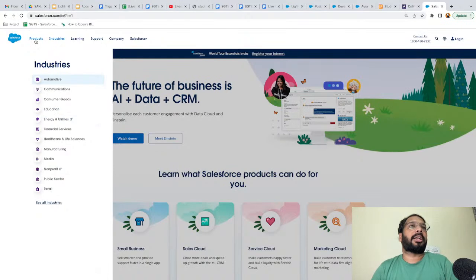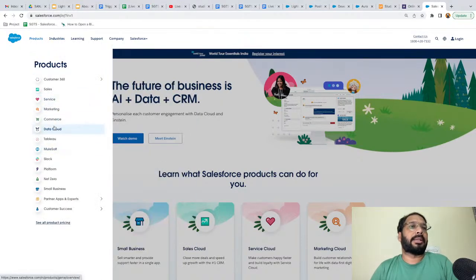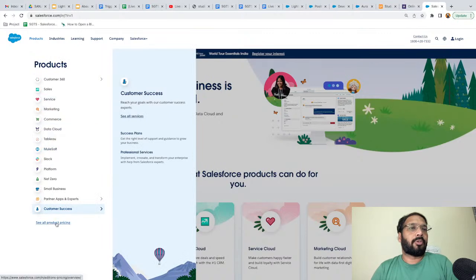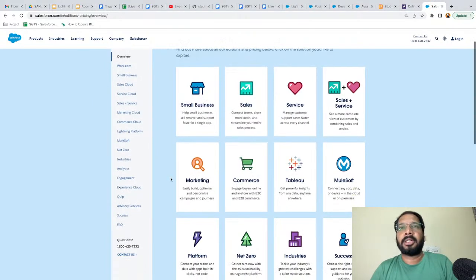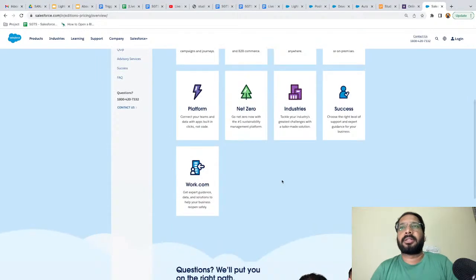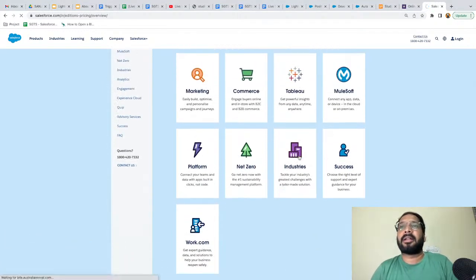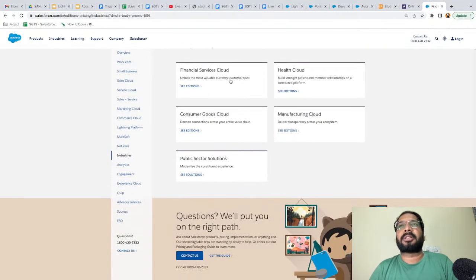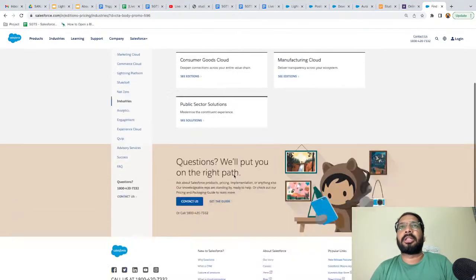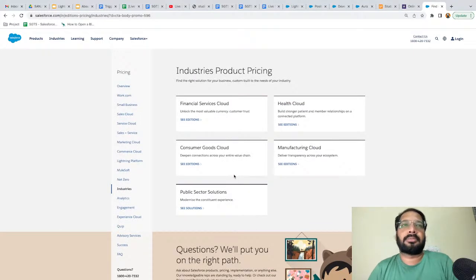If you go to Products, you will see Sales, Service, Marketing, and Industries is one of them. If you click on Industries, you will see all the industry specific clouds: Financial Services Cloud, Health Cloud, Consumer Goods, Manufacturing, Public Sector Solutions. So these are industry clouds.